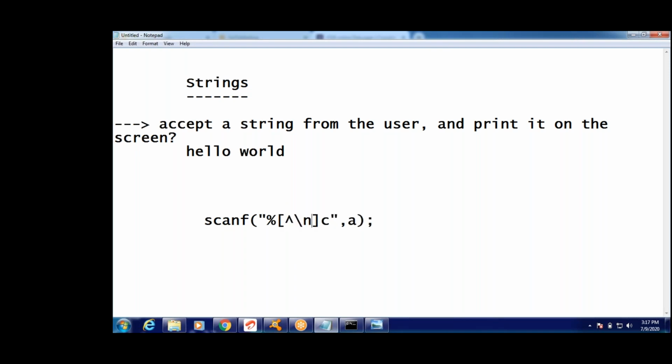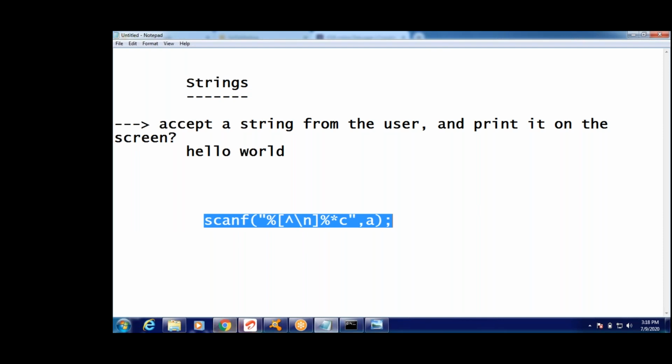We read like this, till what value? Slash n, right? Till slash n. The next value you have to read, how? %*c. If it doesn't work, we have to write like this: %[^\n], till next line. Till next line means till the enter character. We have to read this.